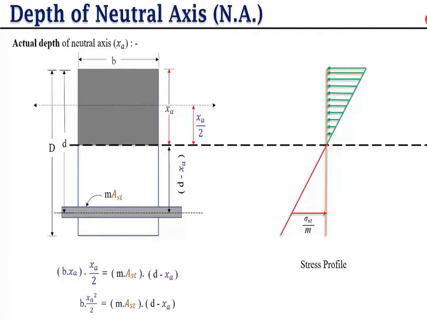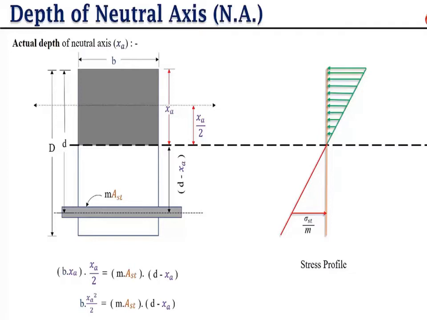So area into axis is the moment of that part, because we know that moment is equal to area into distance from this part to the center of this part. So easily here we get b into xa over 2, and the same we find for that part. MST is the area and the distance is d minus xa.